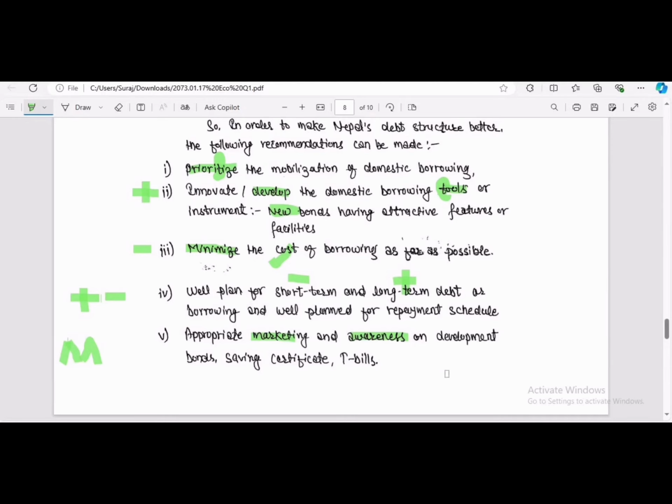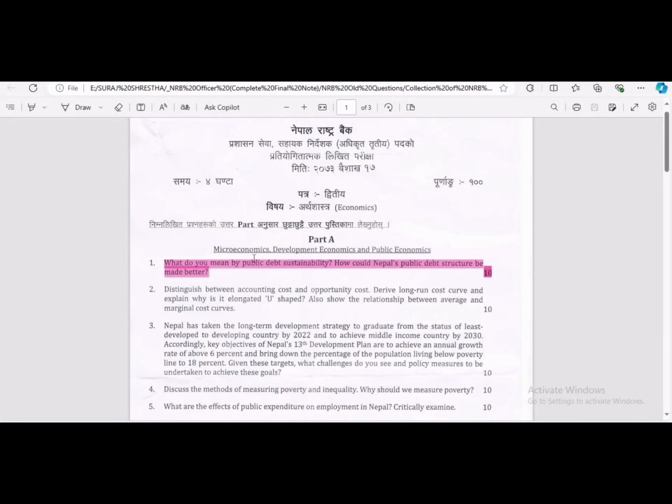And here we covered the answer of what do you mean by public debt sustainability and how could Nepal's public debt structure be made better, in 3 pages. Here we write all the answers in 3 pages.